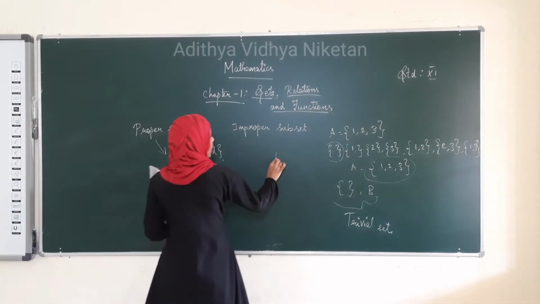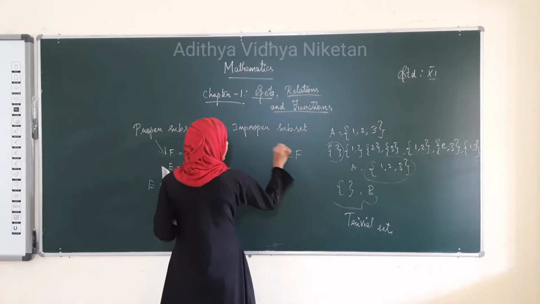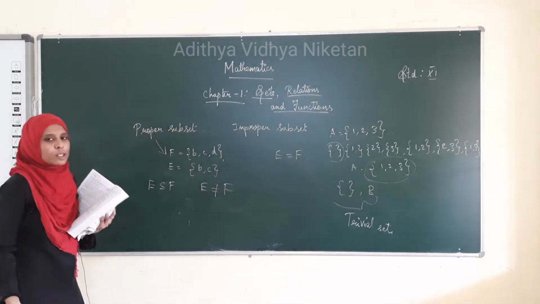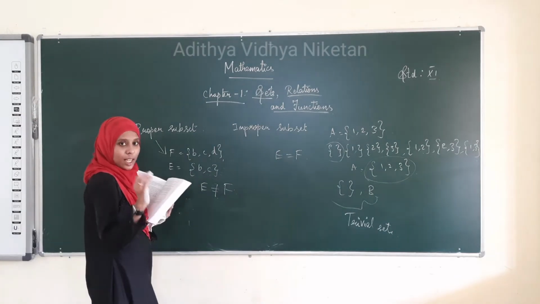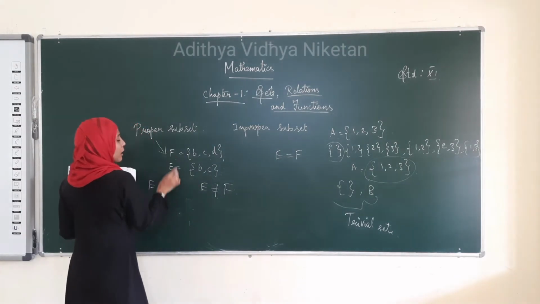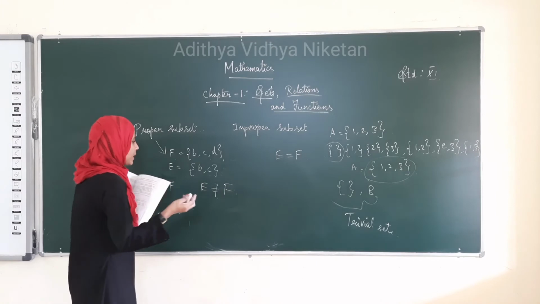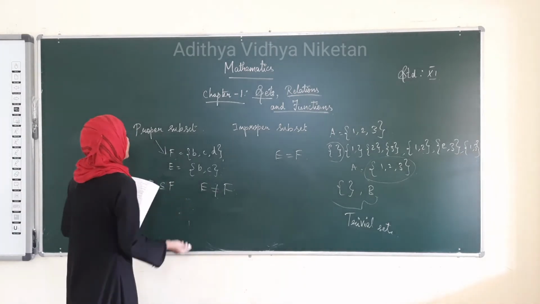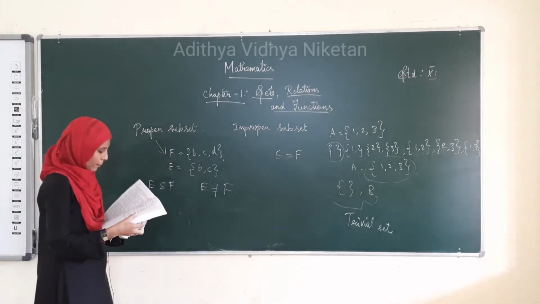If E is equal to F, then it is an improper subset, and if E is not equal to F, that is, F must have at least one element that is not in E, then we can say that this is a proper subset.